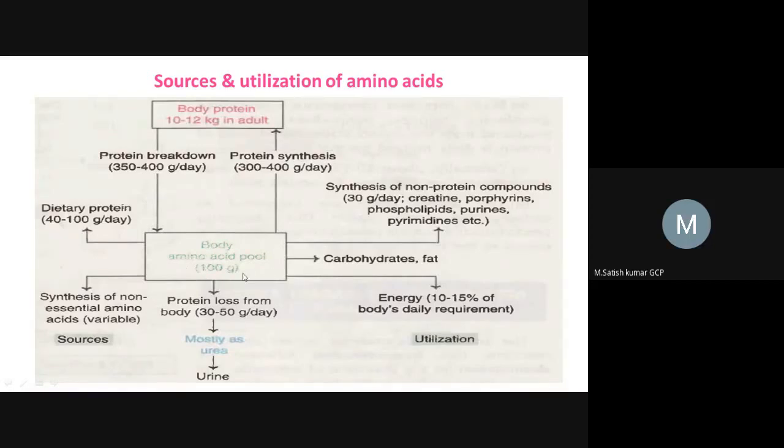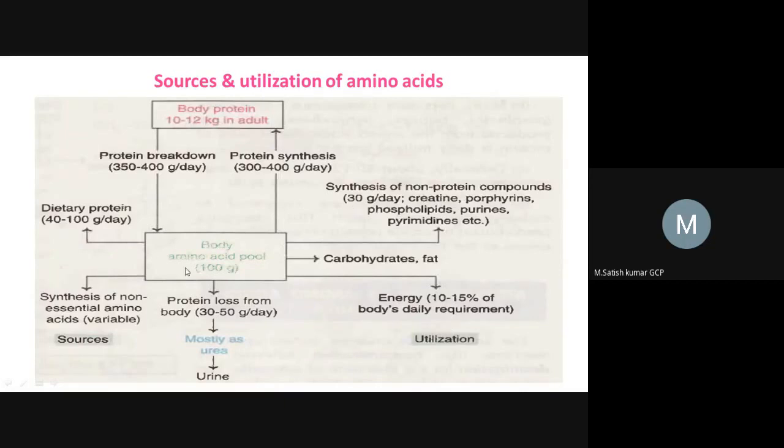So what is the pool here? It consists of many different types of amino acids. Naturally, we have 20 amino acids, and these are all called naturally occurring amino acids. These 20 different types of amino acids are present in protein molecules. So by this proteolysis process, the protein gets broken down and converted into the amino acid pool. Now this is the amino acid source, which will be utilized for many different purposes.